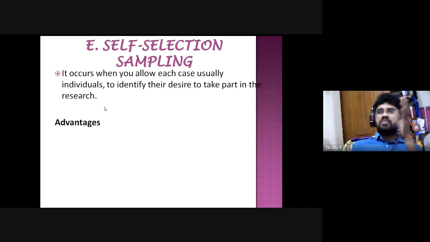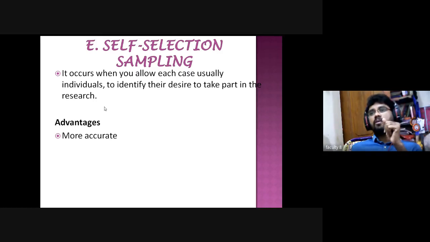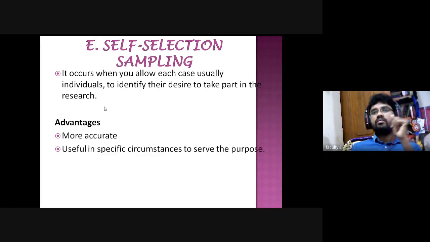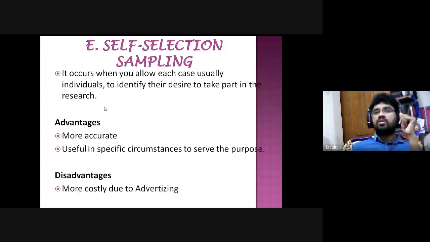Most of the time we cannot use this self-selection sampling method; only a small number of people use it, mainly anthropologists or other people. It may be more accurate because, on the basis of their requirement, the person is available. It is useful in specific circumstances to serve the purpose. And the disadvantage is that it is more costly due to advertising.